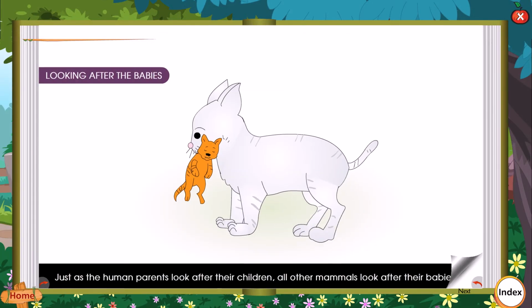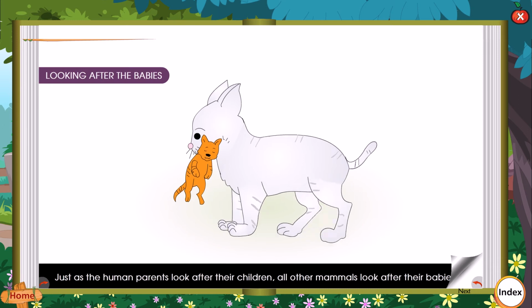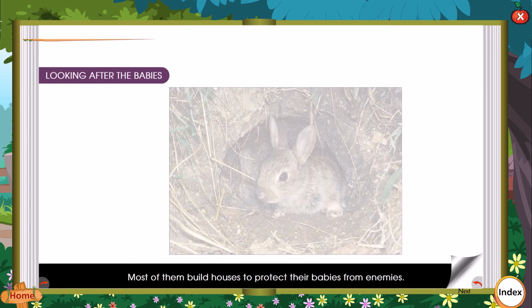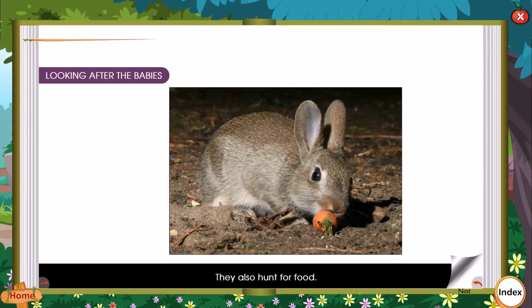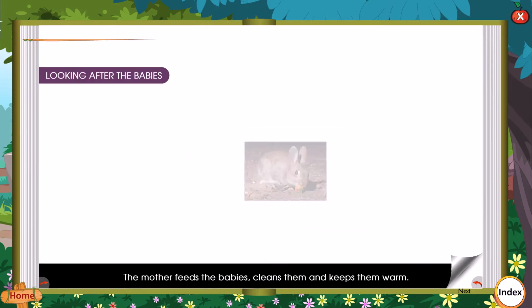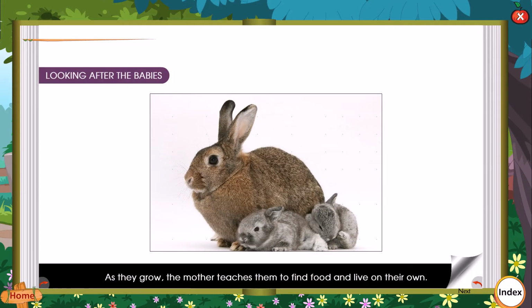Looking after the babies. Just as the human parents look after their children, all other mammals look after their babies well. Most of them build houses to protect their babies from enemies. They also hunt for food. The mother feeds the babies, cleans them, and keeps them warm. As they grow, the mother teaches them to find food and live on their own.